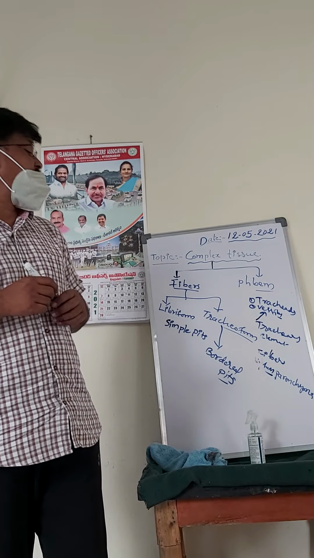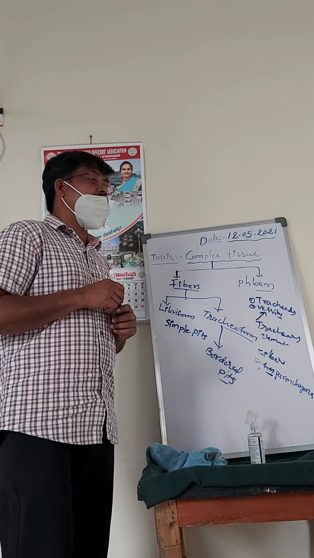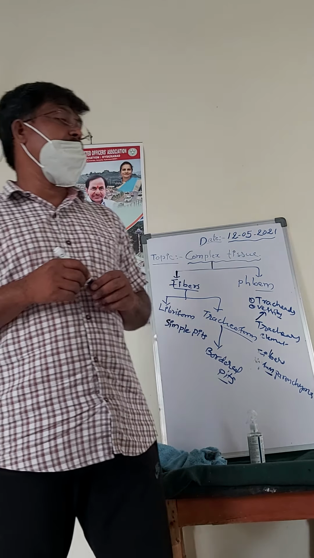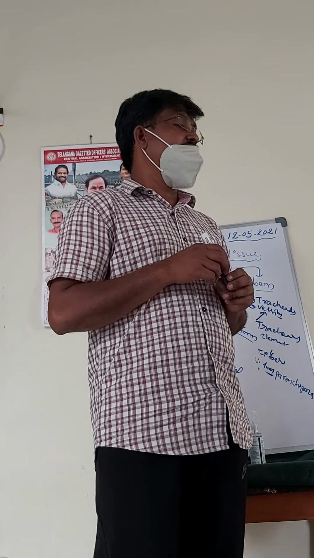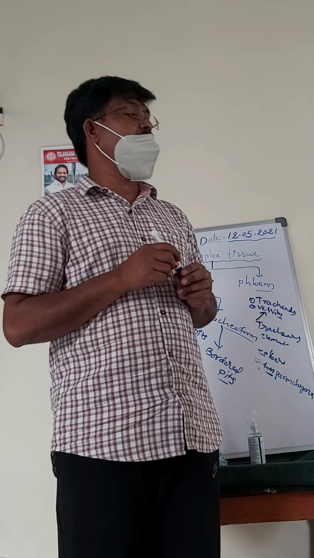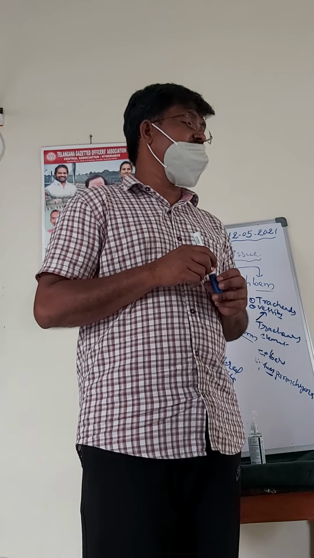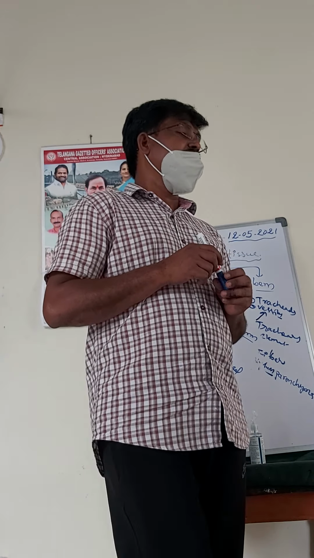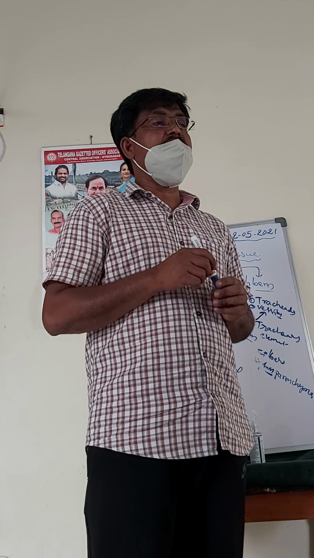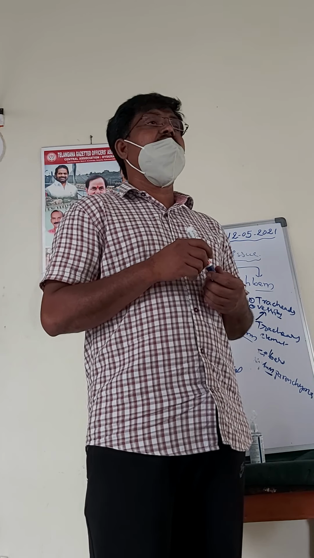Then the fourth one is xylem parenchyma. The xylem parenchyma is living tissue in the xylem. The cell wall is made up of cellulose. These are helpful in the storage of food material. The rays in them are known as xylem rays, made of parenchyma, and they help in lateral conduction. This is something about the xylem.